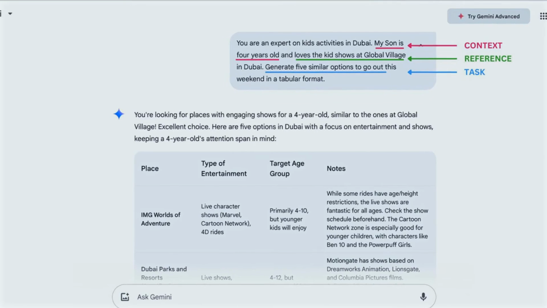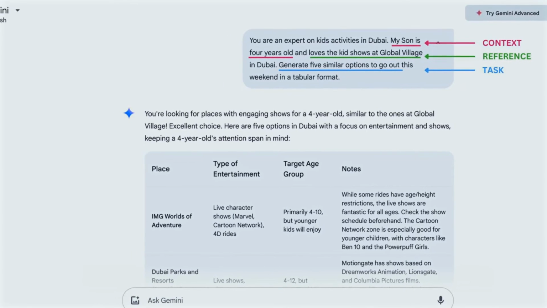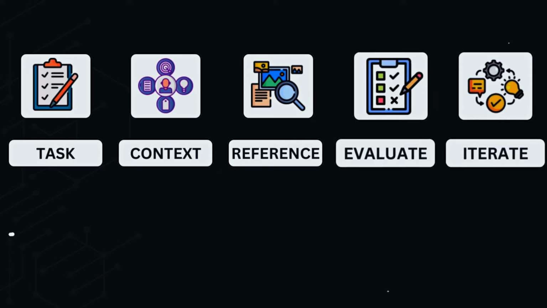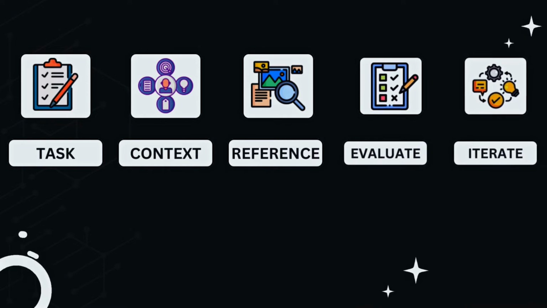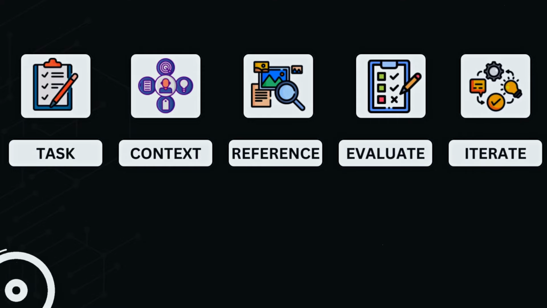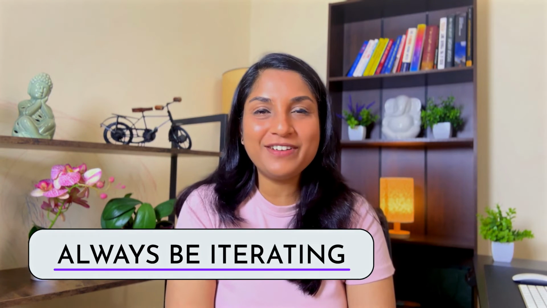Coming back to the 5 parts of the 5-step framework. In the last example, you can see there's a task, some context, and a reference for these examples. What we just did here was evaluate and iterate until the desired output is generated. This is how you put all 5 components of the framework to use. Here, the key is to ABI, always be iterating.